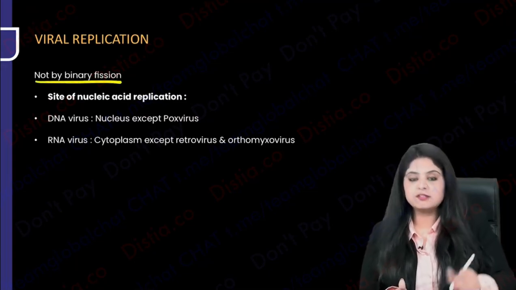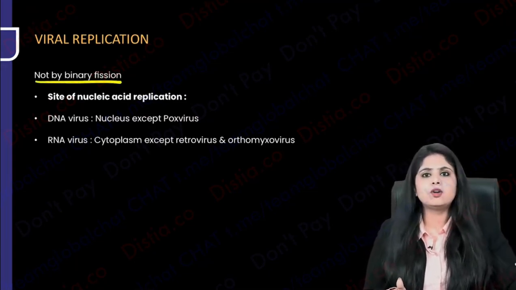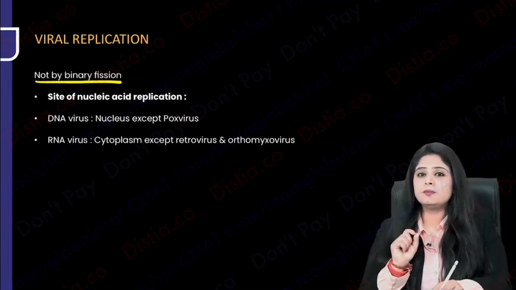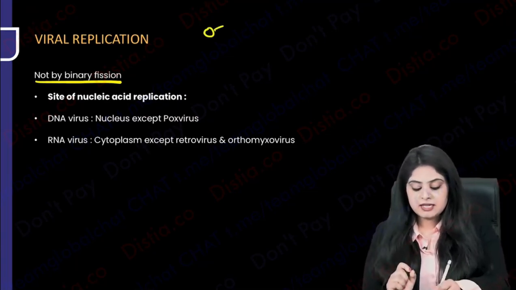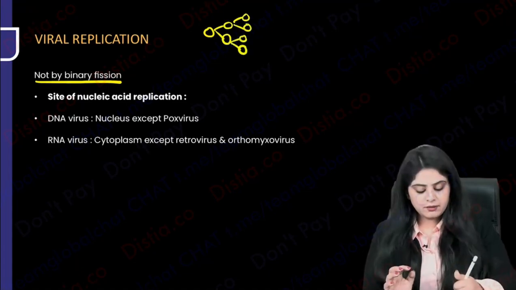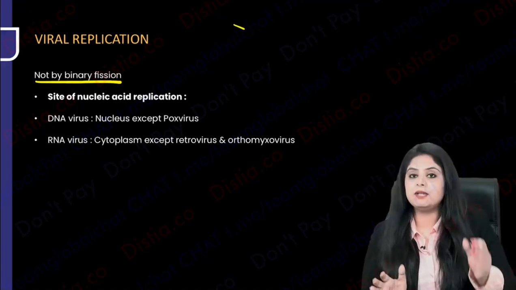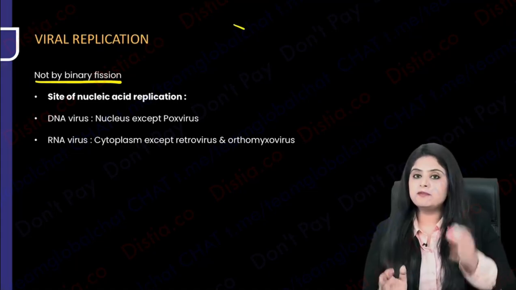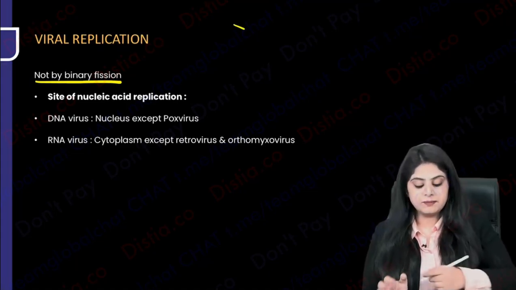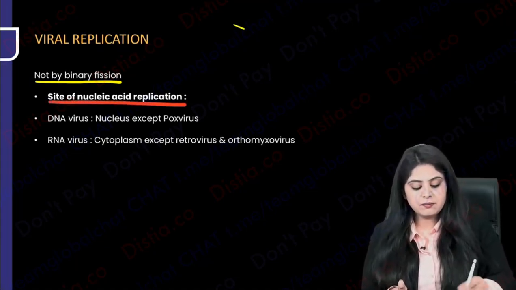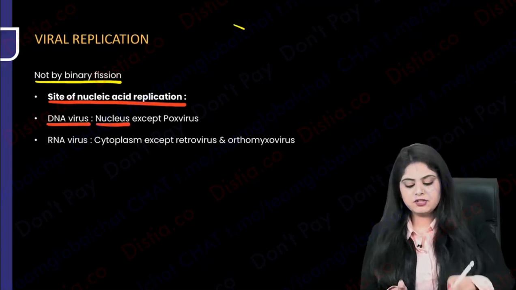So if you feel viruses replicate like bacteria, not happening. Remember the bacterial growth curve? One bacteria dividing into two, two dividing into four. All of that is not happening over here. There is no binary fission happening over here. This is going to be replicating in a different manner. Before I get to that, where are they dividing? So please remember, the site of replication for DNA viruses is the nucleus, because if I just go by my